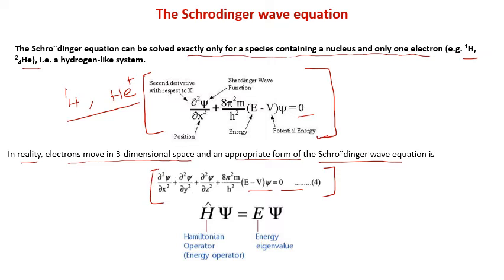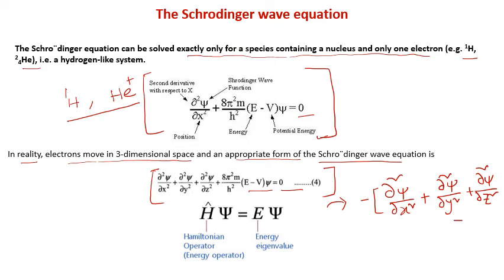If you rearrange or rewrite this equation, you can find that minus h square by 8 pi square m into del square psi by del x square plus del square psi by del y square plus del square psi by del z square, minus V psi, is equal to E psi.